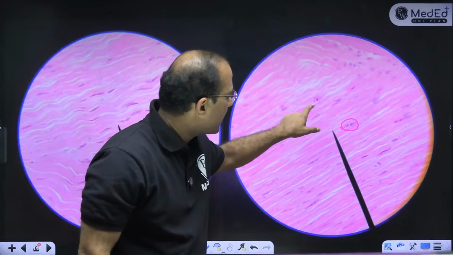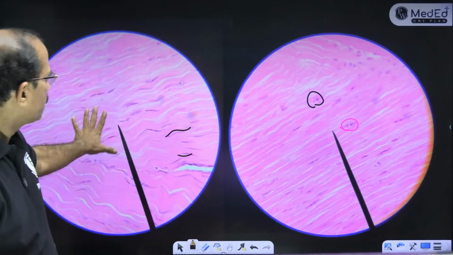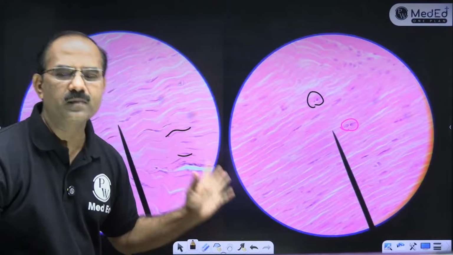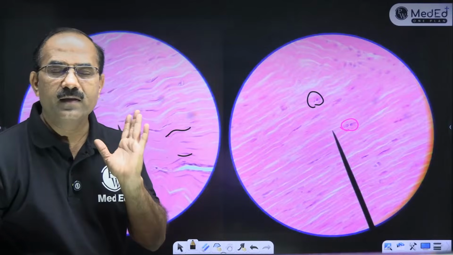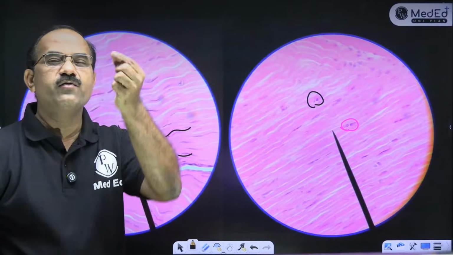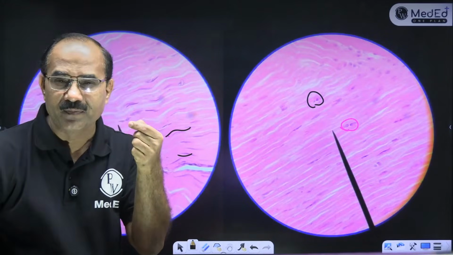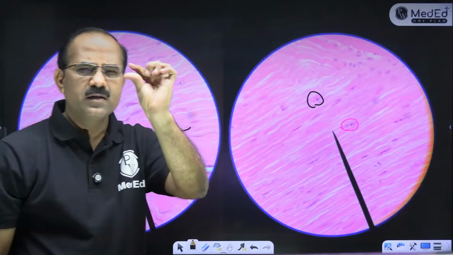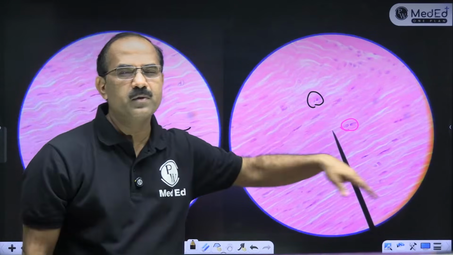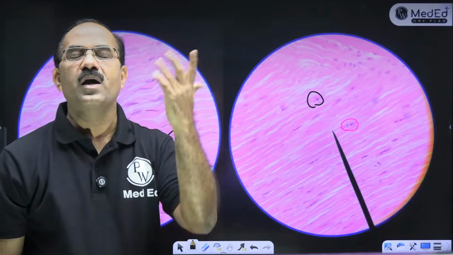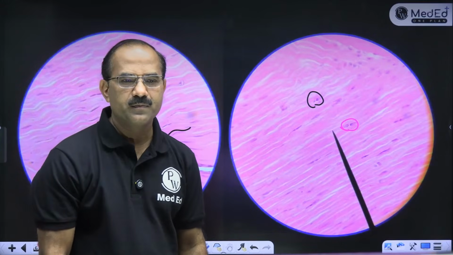Now here you can actually see the chondrocytes. So this is a fibrocartilage and this would be a tendon. You can take this tendon. Fine. So what is the difference between a white fibrocartilage and a tendon? Tendon has fibroblasts. The fibroblast nucleus is very thin, like a minute nucleus. It's like a hair. The nucleus is small in size, reduced in shape. Examples of white fibrocartilage: intervertebral disc, articular disc, menisci. Wherever there is stress and strain, you get white fibrocartilage.